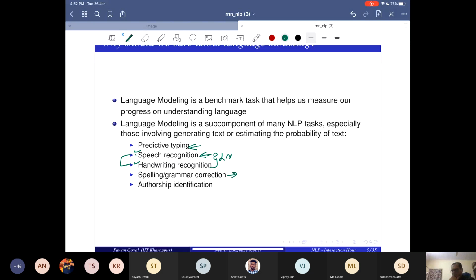And spelling and grammar correction is always there. And then even things like, as I have just given an example, authorship identification. What does it mean? How would you use a language model for authorship identification?